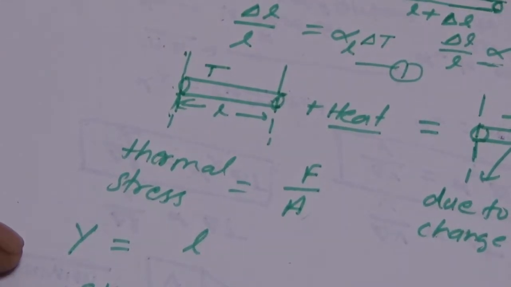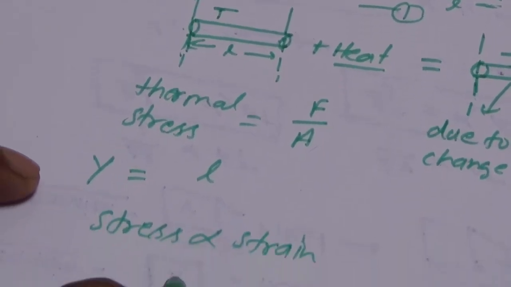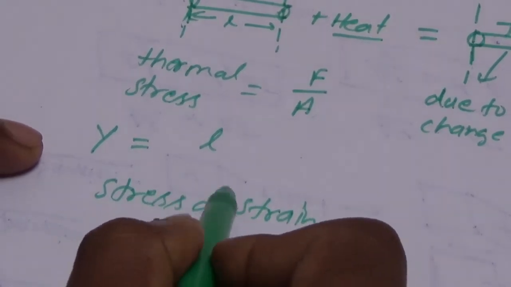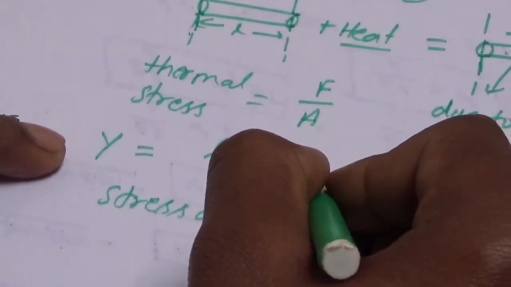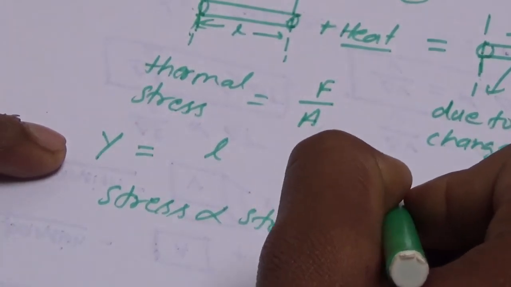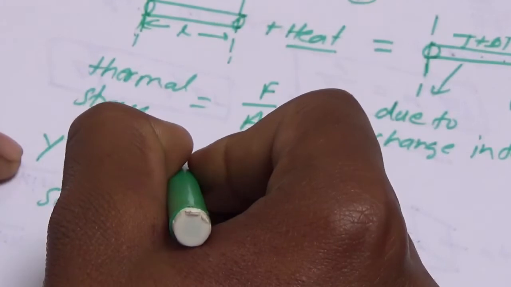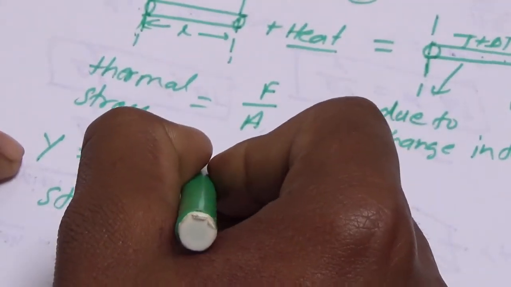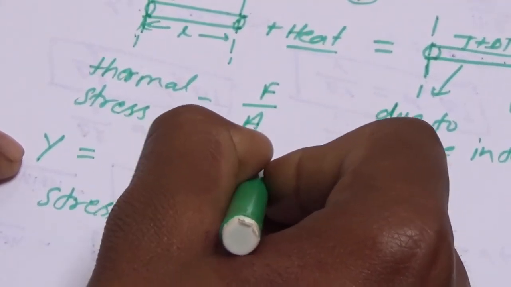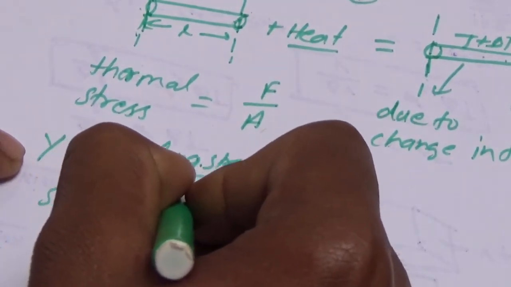For removing this proportionality, we can choose a proportionality constant, and hence Young modulus is equal to longitudinal stress upon longitudinal strain.